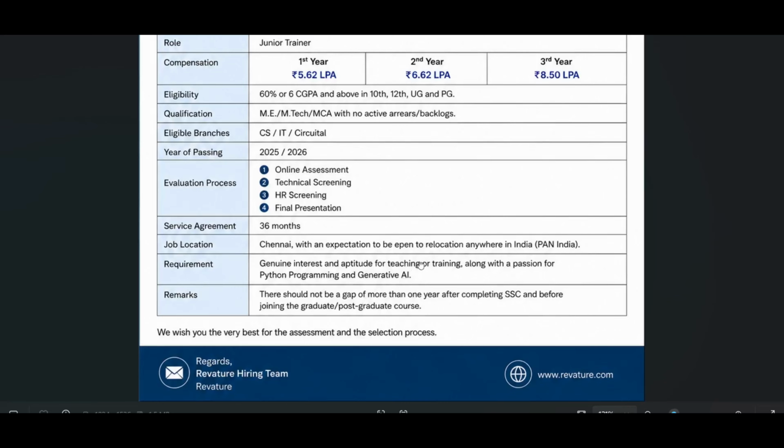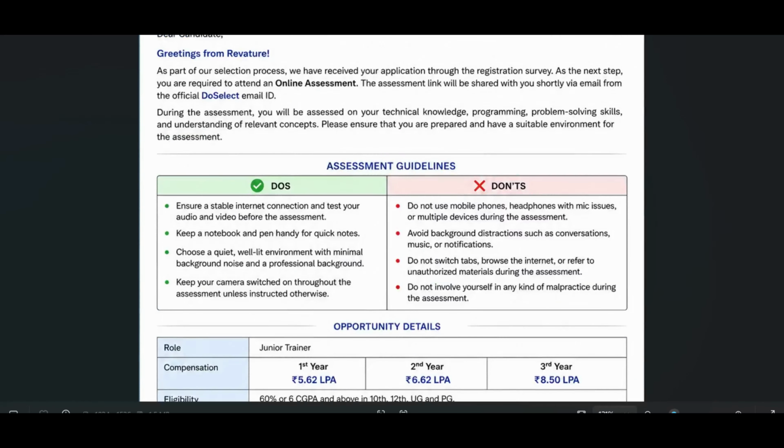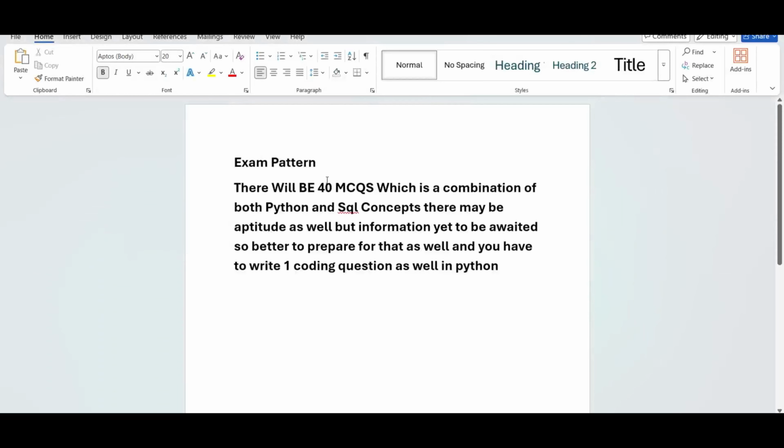Now let us discuss the examination pattern. What the guy said is, he received the examination mail and there will be 40 MCQ questions, which is a combination of Python and SQL concepts. I got that information only, and there may be aptitude as well, but I will not guarantee that. There may be aptitude, so better if you prepare for that as well.